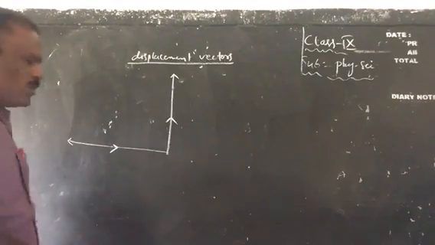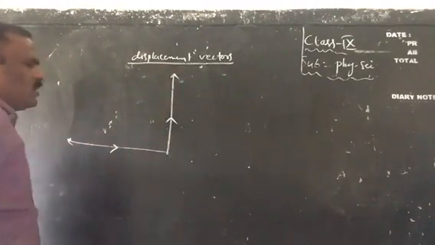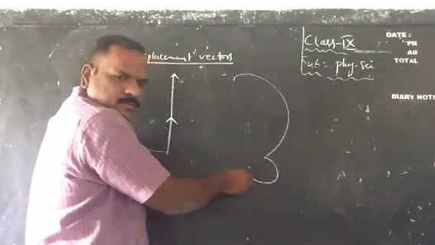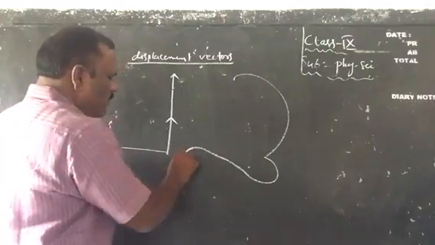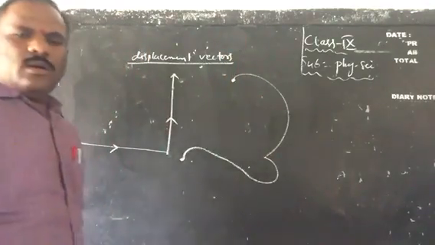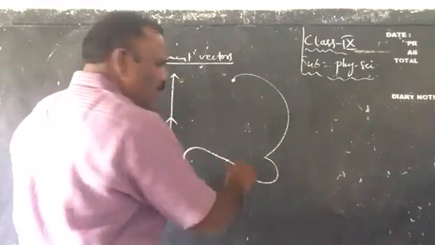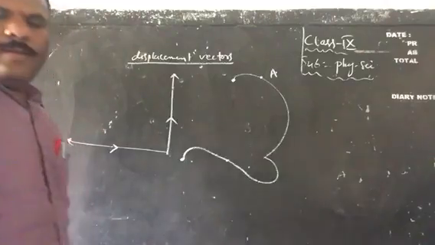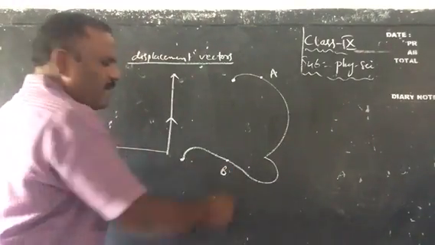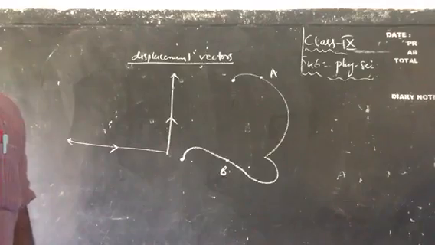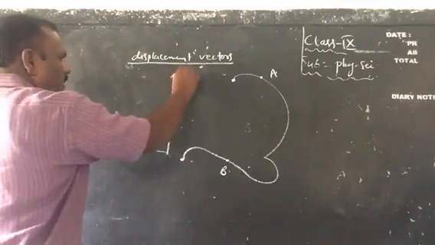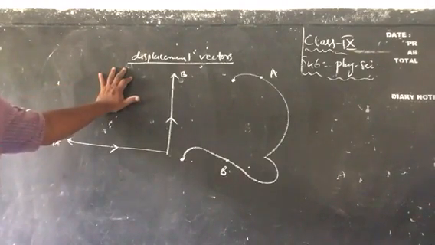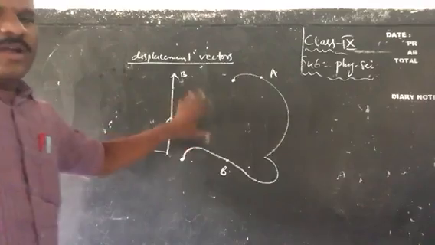This is point A, and this is point B. Now draw the displacement vectors of these diagrams.